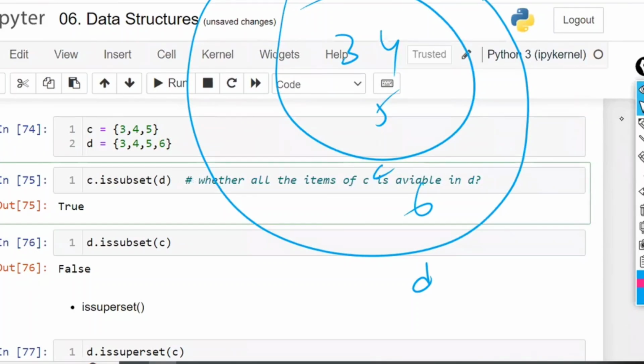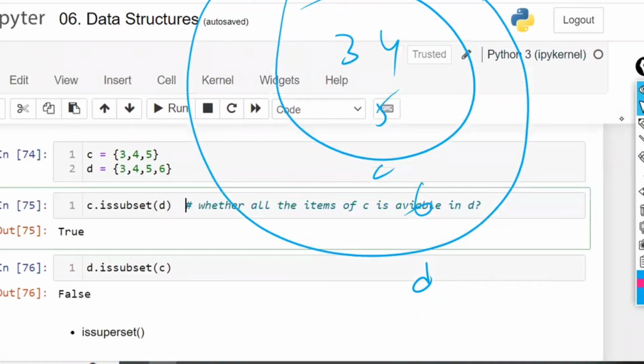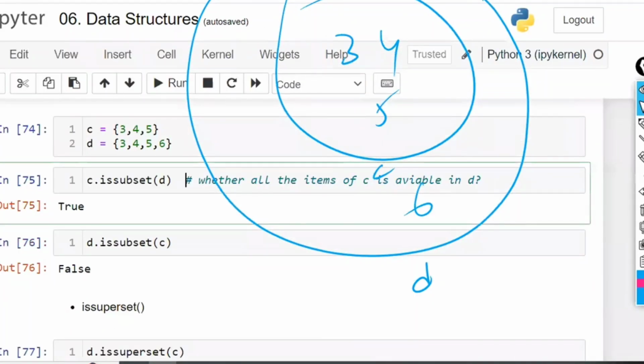Yes means yes, no means no. In Python, yes means true. Not only in Python, in machine learning also, yes means true. Always remember true. Forget about yes and no. Only true or false we are going to have.